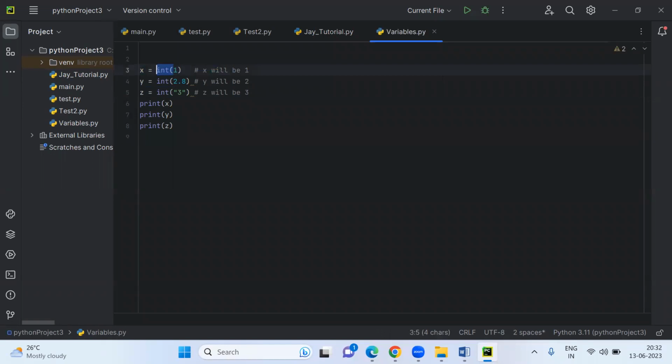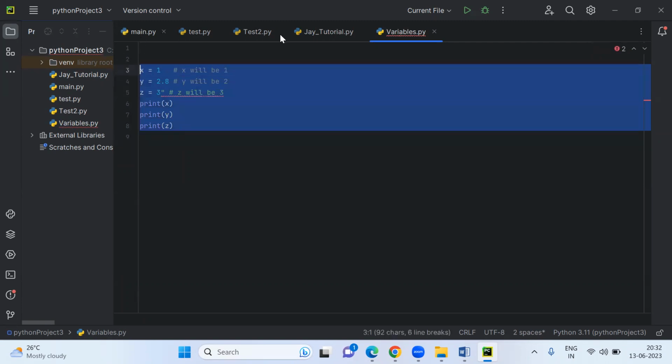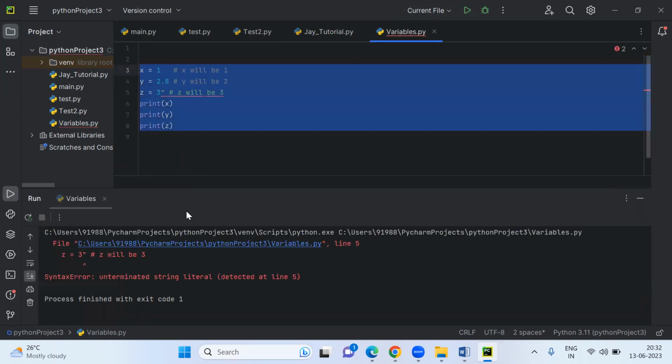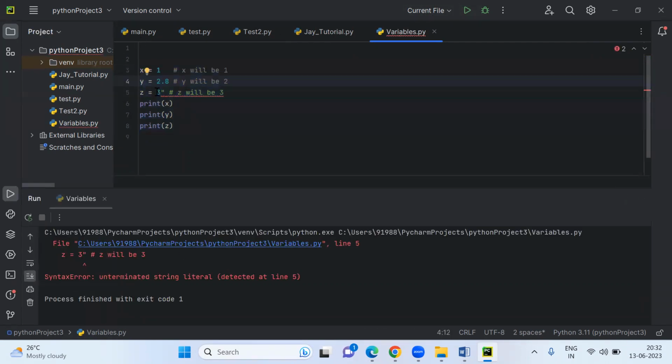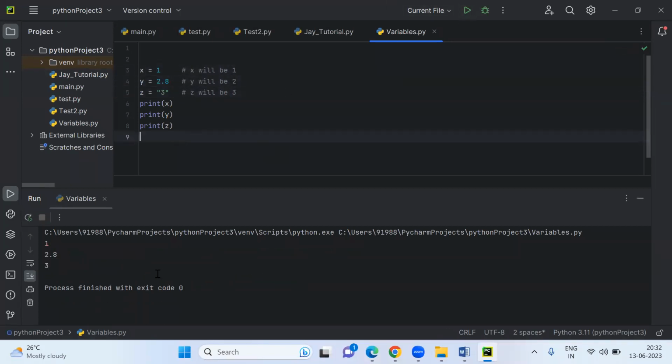What is the value you are getting here? Without int, what data types is it showing when you use the type function? Now if you run here, you will get the same values as they are. If you run this one, you are getting 1, 2.8, and 3.